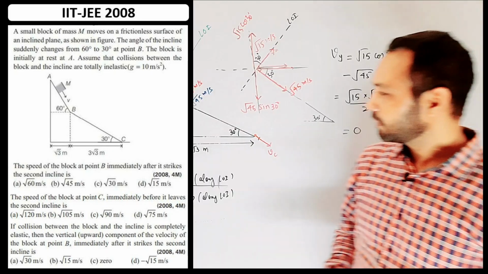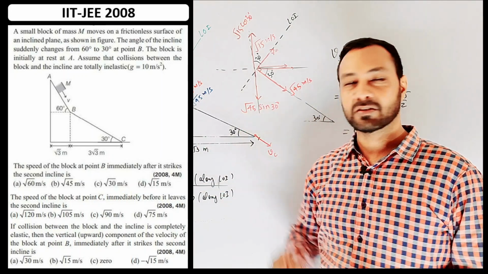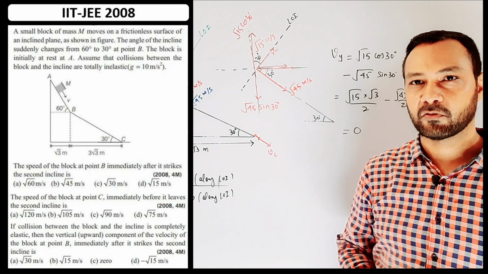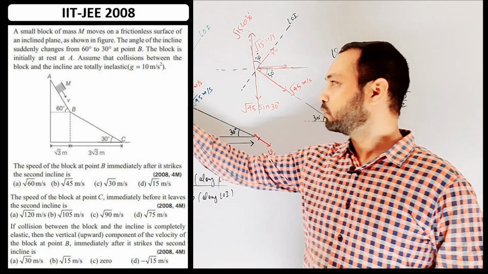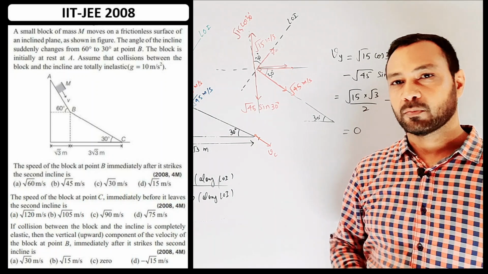So what it means is that just after collision with the second inclined plane, if the collision is perfectly elastic, the body will move horizontally because now it has no vertical component. That's option C. Thank you.